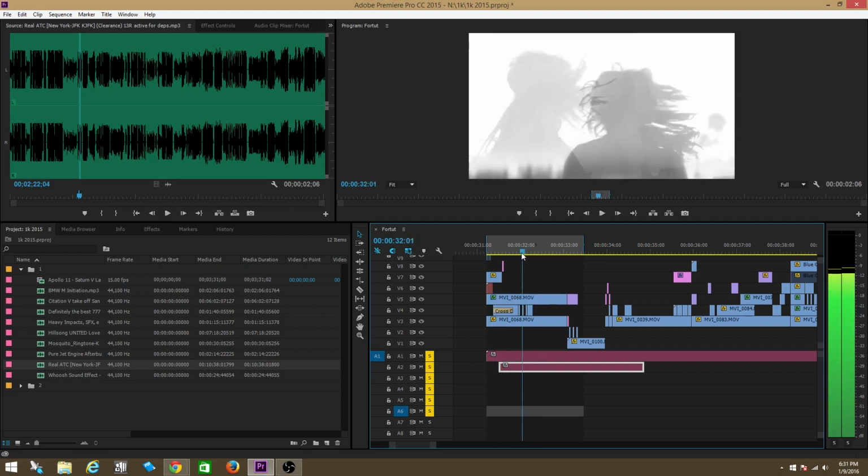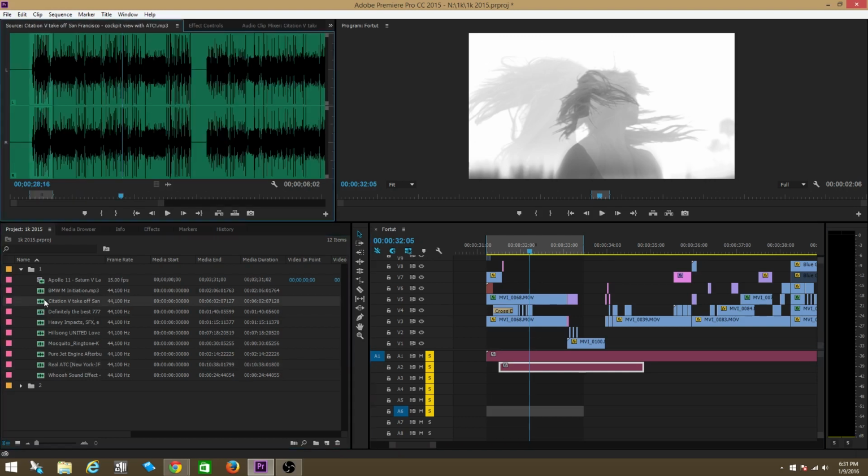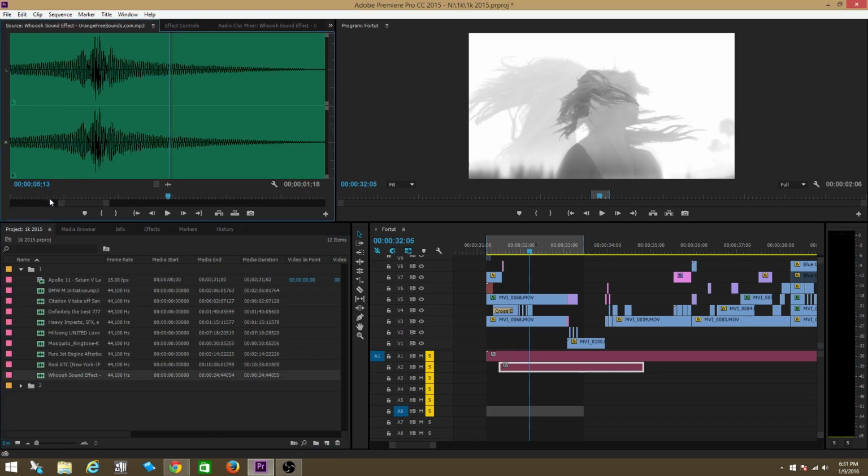Now I'm going to look at all these specific actions that I'm seeing here. I'm going to want some kind of whoosh for her hair. Let's start off with that. Let's try a whoosh right here. This is a whoosh sound effect that you can download from the internet.